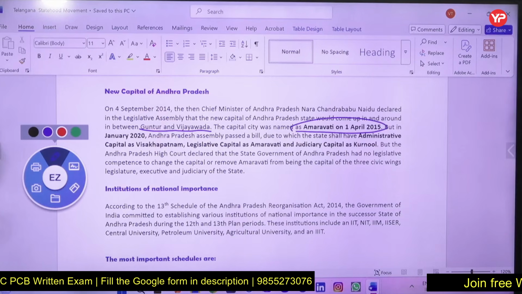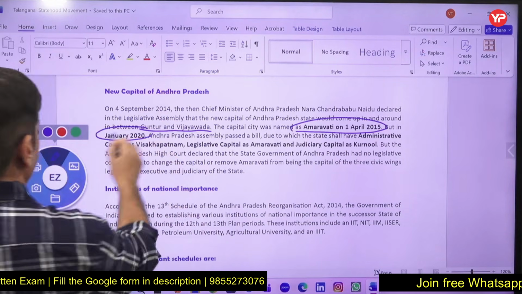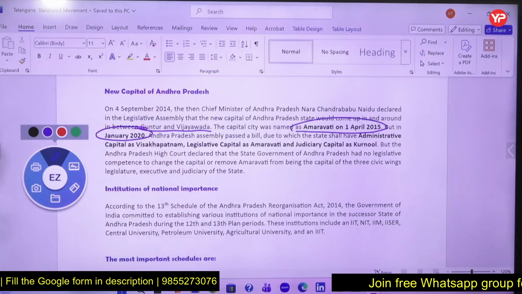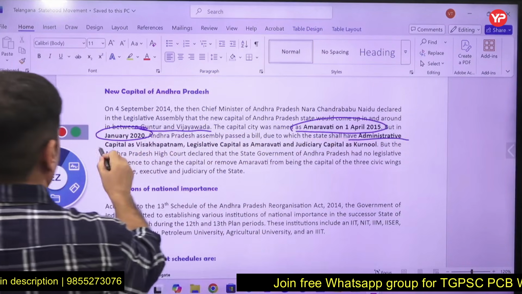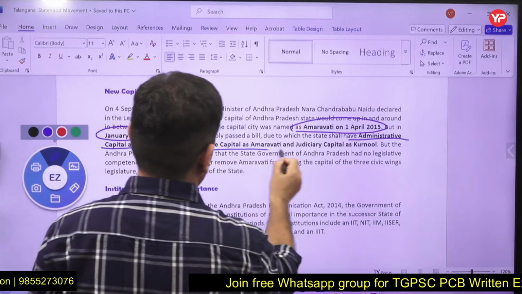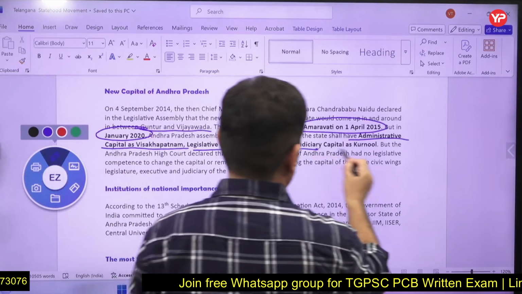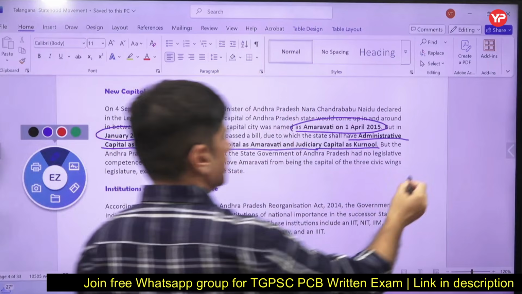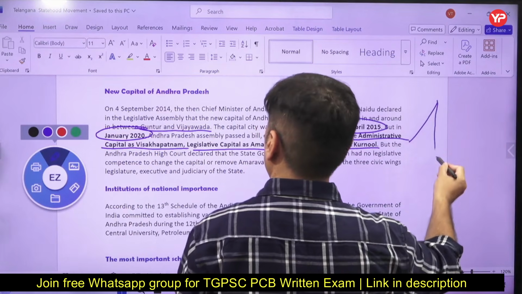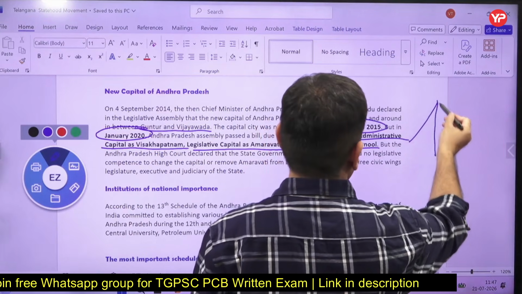But then the Chandrababu Naidu government changed, and in January a new government came, and the new government under Jagan Reddy said, okay, let's have the administrative capital in Vishakhapatnam, the legislative capital in Amravati, and the judicial capital in Kurnool. So he trifurcated it, I mean, the capital was divided into an administrative wing, a legislative wing, and a judicial wing.